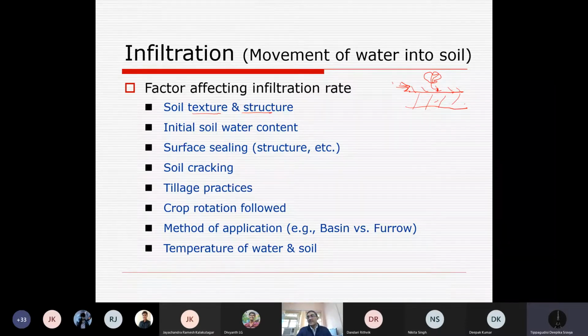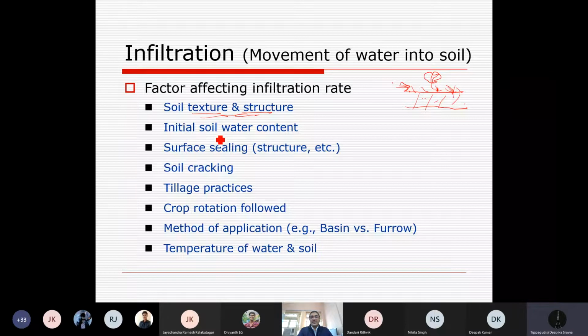Texture is sand, silt, clay. If the particle size is bigger, then more water will enter the soil. Texture means the arrangement of sand, silt, clay, and how much percentage of each there is affects the infiltration characteristics of the soil. Initial soil water content: if the soil is dry, automatically there will be a higher rate of entry of water from the top surface, that is infiltration.